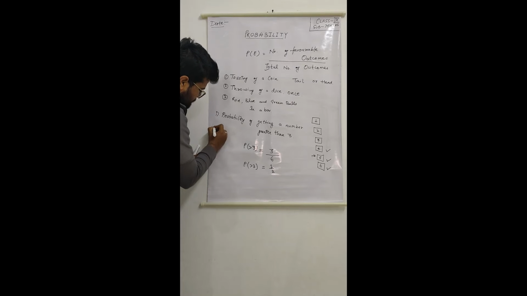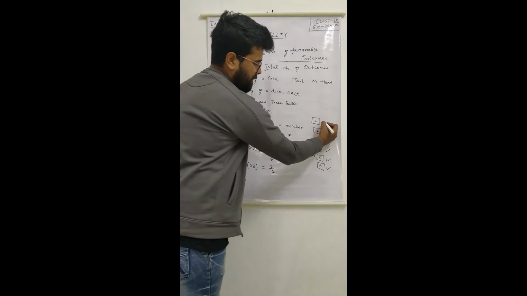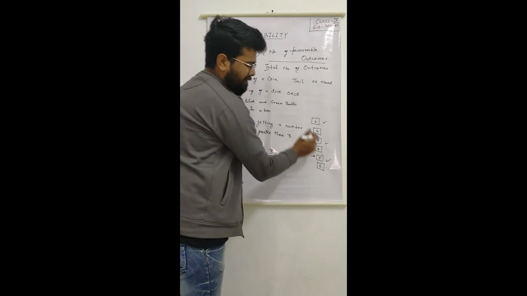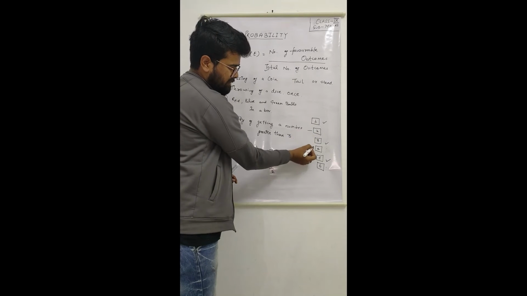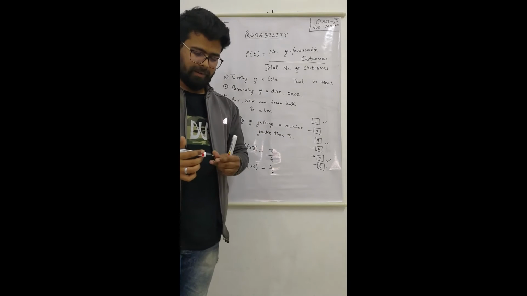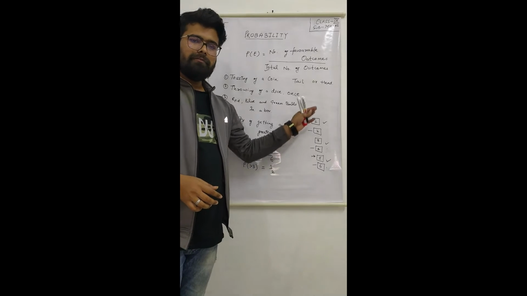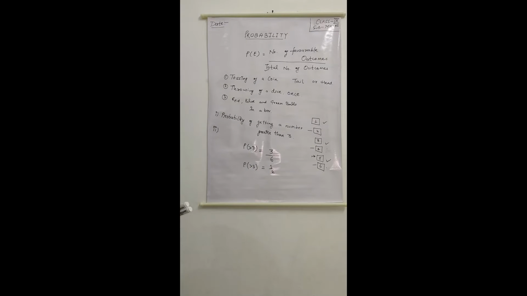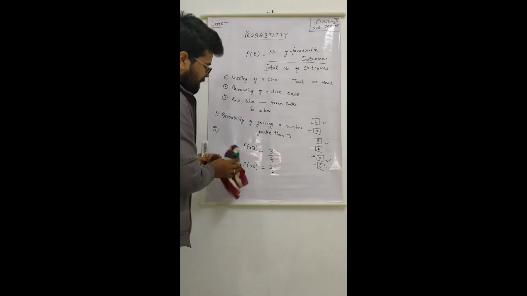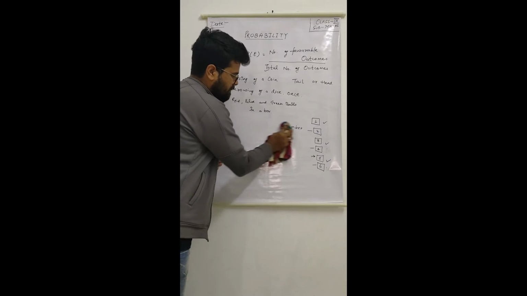There can be a lot of questions related to this, like the probability of getting odd numbers, 1, 3 and 5, the probability of getting even numbers, 2, 4 and 6, or the probability of getting prime numbers. We will use the same formula: number of favorable outcomes divided by total number of outcomes.